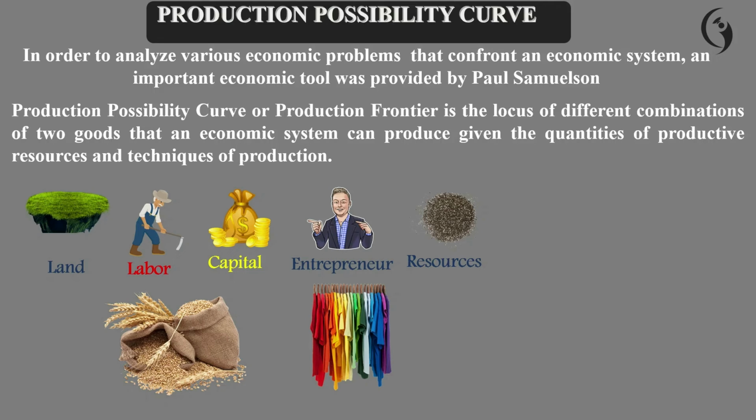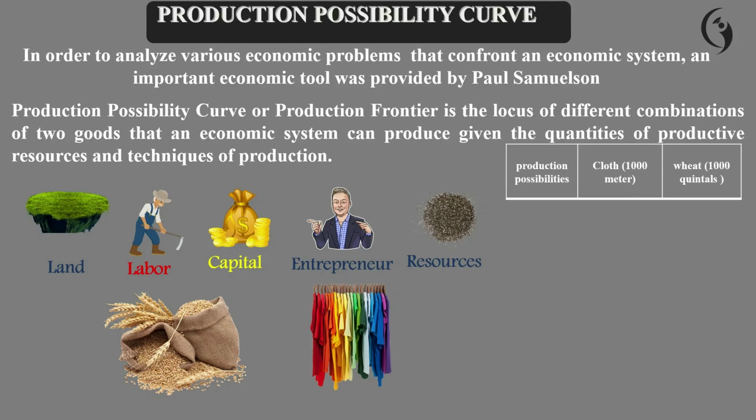One is food, another one is clothes. So there are many available combinations of production. Here we are showing the different combinations of the amounts of the two goods that an economy can produce using all the resources available in an economy. So these are the production possibilities. We are going to produce two goods, one is clothes, another one is food.